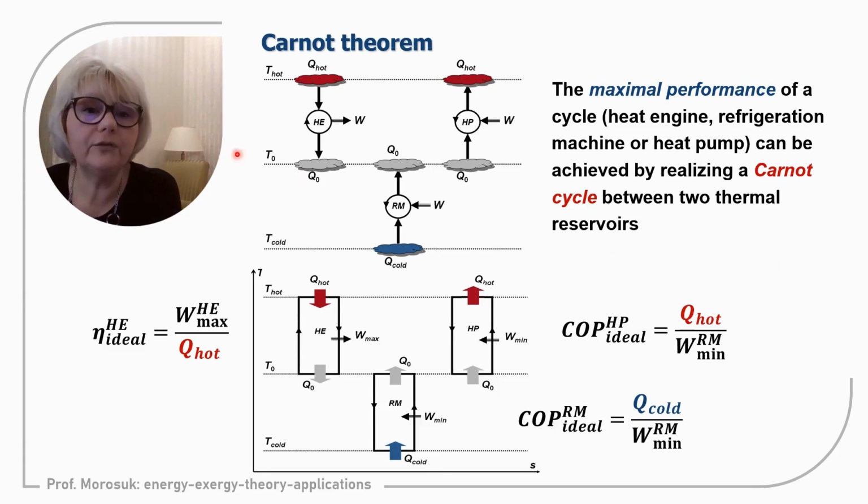So we have here three thermodynamic schematics of energy conversion systems. I repeat: heat engine, refrigeration machine, and heat pump. And below, we have the three Carnot cycles in the thermodynamic TS diagram. The TS diagram is based on the basic equation of Clausius, when he introduced the concept of entropy, and the cycles are rectangles.